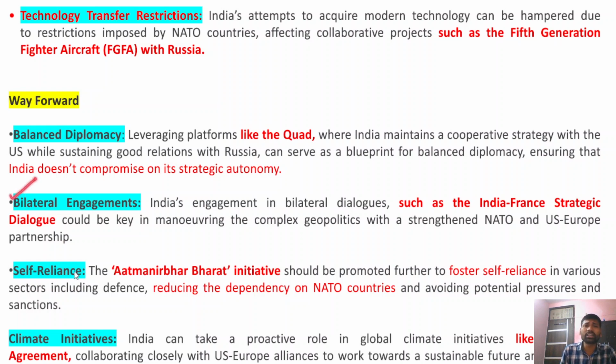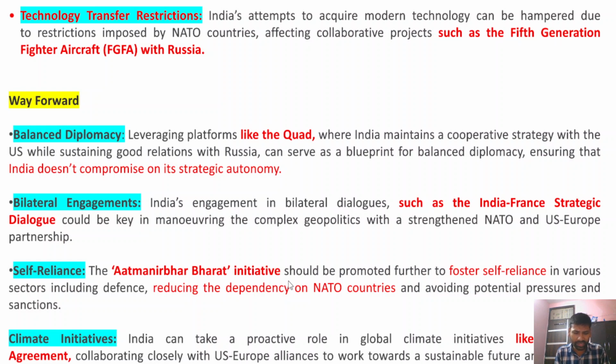Now, after that, bilateral engagements are also very important. For example, the India-France strategic dialogue. This dialogue could be key in maneuvering the complex geopolitics with strengthened NATO and US-Europe relations. Now, after that, the self-reliance aspect. For example, there's the Atmanirbhar Bharat initiative, which has been launched by the government.